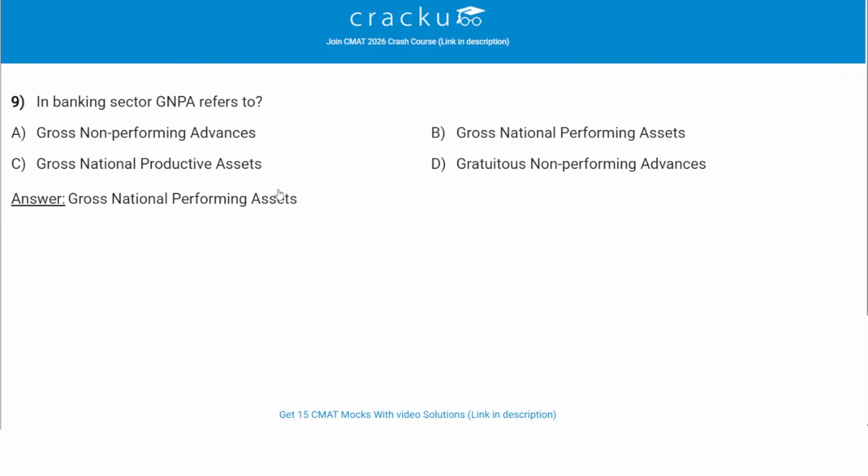In the banking sector, GNPA refers to, okay, this should be non-performing assets, not national. This should be gross non-performing assets. So in the banking sector, GNPA refers to Gross Non-Performing Assets. It is the total value of loans and advances for which borrowers have not paid interest or principal for more than 90 days.